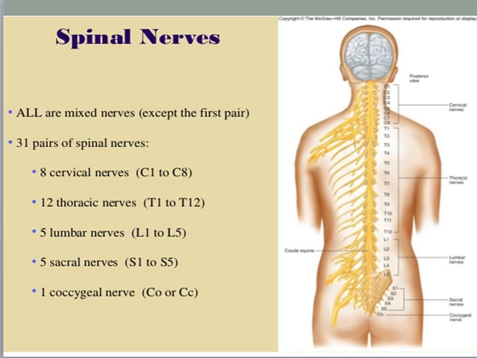So these are the spinal nerves, 31 pairs of spinal nerves. But keep it in your mind, vertebrae are 26 only, because here it is 7 plus 12 is 19, and 5 is 24, here it is 1 and here it is 1, total 26. Vertebrae are 26, but spinal nerves are 31 pairs.